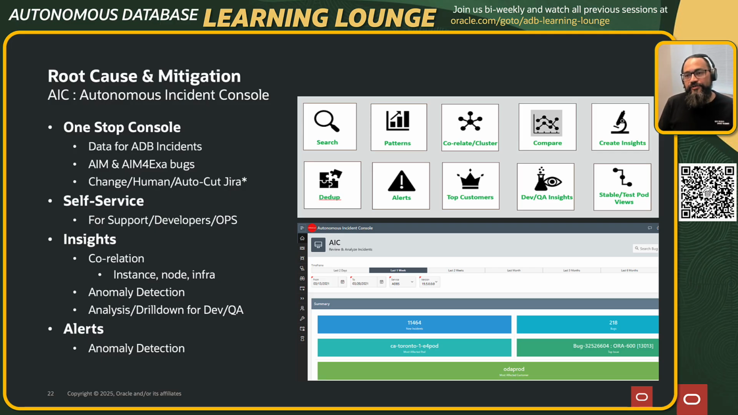Is there some known issue here? They can come here, search for their incident, and get that information. And there are a lot of insights which can be created. Let's say if there's a failure on the database side because of a cell side issue, that correlation can be done here. And there are a lot of ways to slice and dice. Sometimes you see that, hey, I see this particular incident whenever patching is going on. So that kind of patterns can be seen out here.